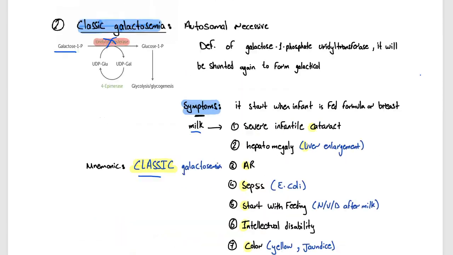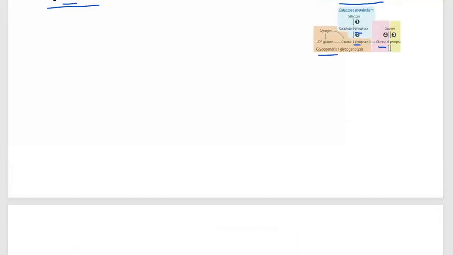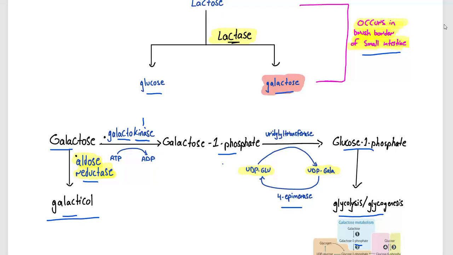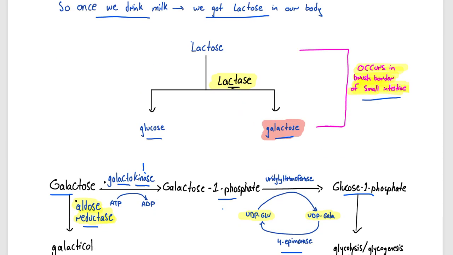There's an additional point I just want to mention here, which is lactase. It's important to remember that lactase occurs in the brush border of the small intestine, because if the lactase enzyme is deficient, that would result in dietary lactose intolerance, and it can be divided into 3 types: primary, secondary, and congenital lactase deficiency. The primary is age dependent, declining after childhood, and it's common in people of Asian, African, and Native American descent.